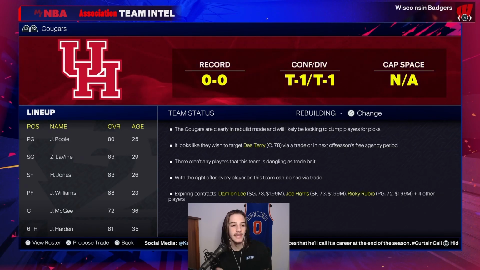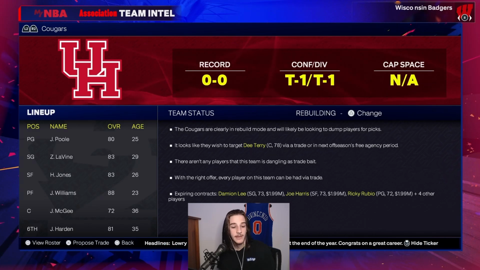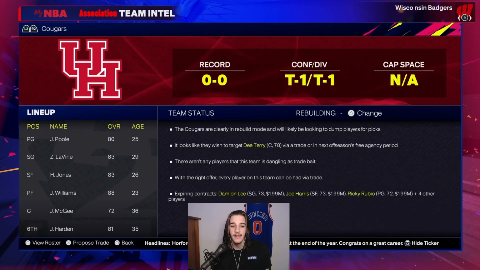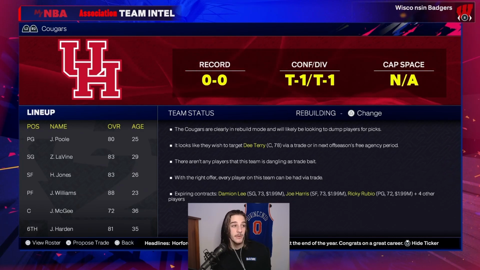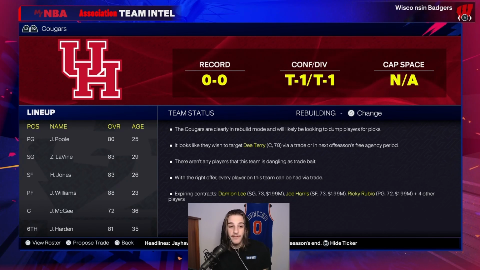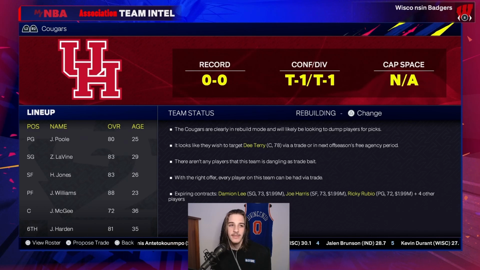Next up, we have Houston. Jordan Poole, Zach LaVine, Jalen Williams, James Harden off the bench. James Harden being 81 overall is kind of crazy. Again, a solid team compared to the teams we've seen so far. I don't know if we like in real life. If I looked at this team, I'd say probably not too great. But maybe where we're at right now, this team might be pretty solid.